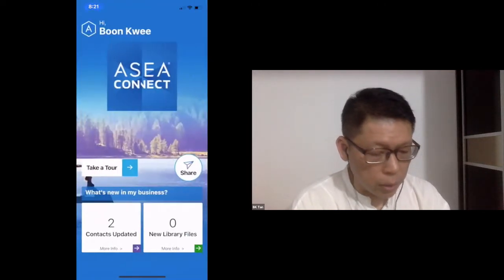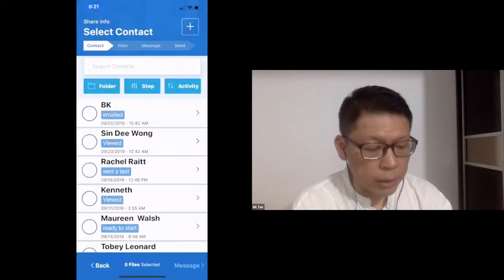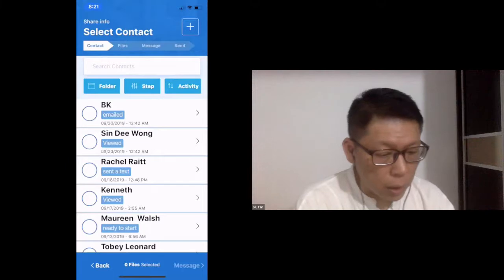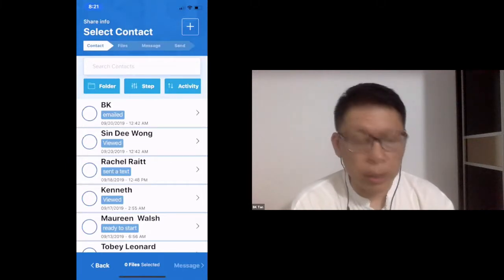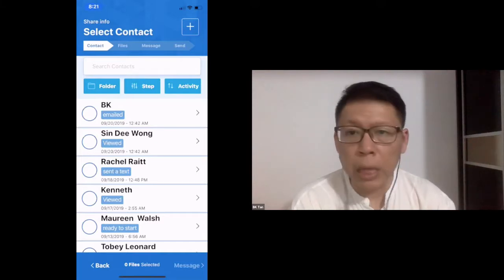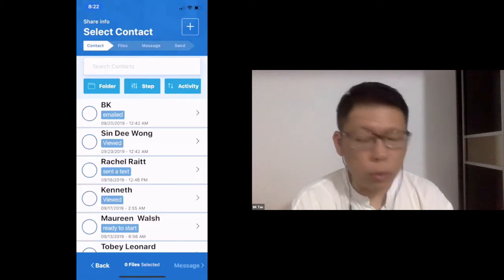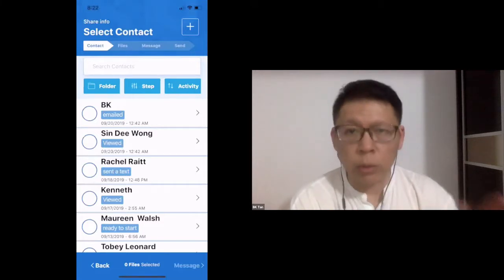So that's from, or you can click the share button and then you can do that. Now, on the share on these screens, right? Every one of these screens, there are little filter settings on the top. So there are folders, there are steps, and there are activities. So you will notice that they appear on the context. They also appear on the video.